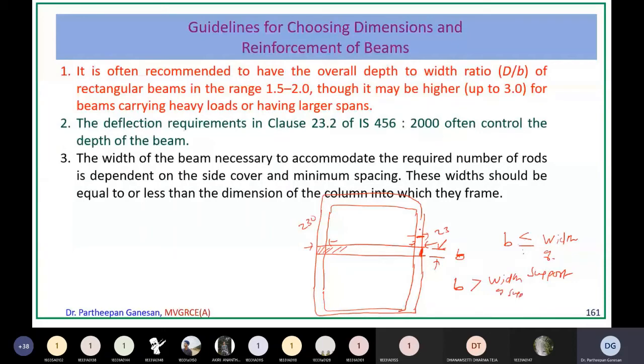So it could be a brickwork or it could be a column also. Let us say it is resting on a column. Here they are saying column. These widths should be equal or less than the dimension of the column into which they frame. So this beam can have a width either less than or equal to this column or the width of the support. Okay, that is one of the very important points to be noted.